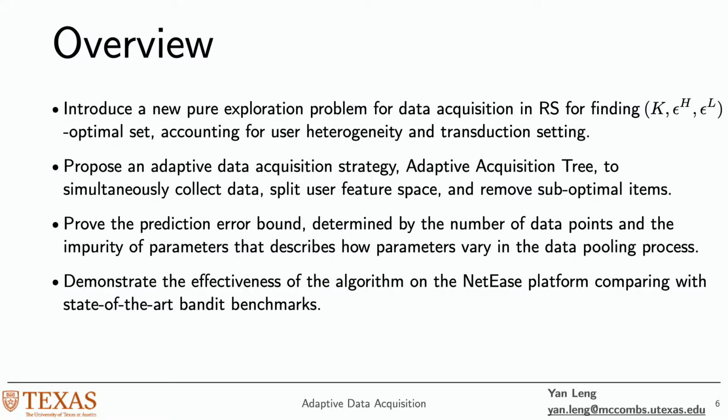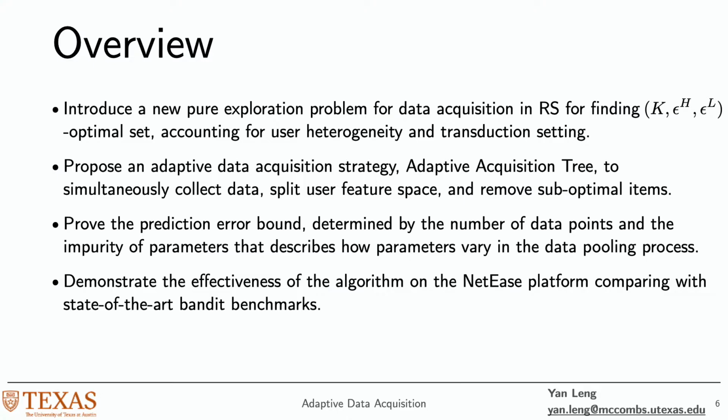Let's start with an overview of the results. We introduced a new pure exploration problem for data acquisition on short-form video platforms to find an optimal set that accounts for user heterogeneity and also the change in feature distribution. Second, we propose an adaptive data acquisition method that can simultaneously collect data samples, split the user feature space to account for user heterogeneity, and remove suboptimal items. We also proved the prediction error bound within each user bin.